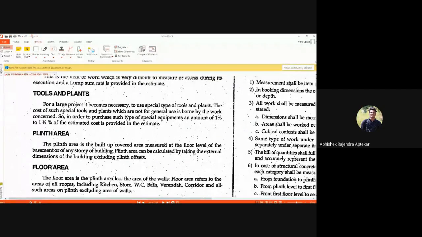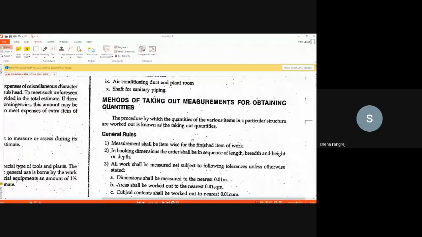Now you tell me the difference between plinth area and floor area. In simple words, plinth area is the out to out dimension of that plinth. Floor area is the plinth area minus wall area. Simple, no? Plinth area minus wall area will generally give floor area. Is that clear? Yes, sir.